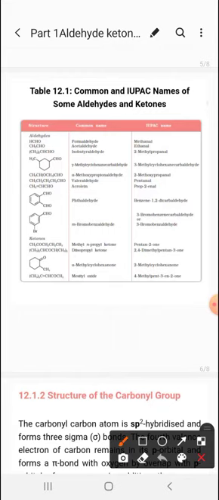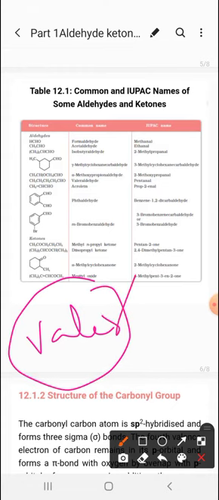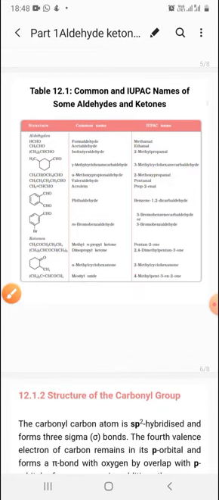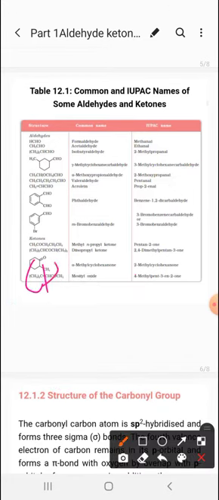Now next is alpha-methoxypropionaldehyde and 2-methoxypropanal. So propionaldehyde is the common name. And next you can again see, for the 5 carbon we use the word valer. So it is valeraldehyde. And next is pentanal. Then next is very important, acrolein. Acrolein is what? The hydrogen of ethene is replaced by CHO.